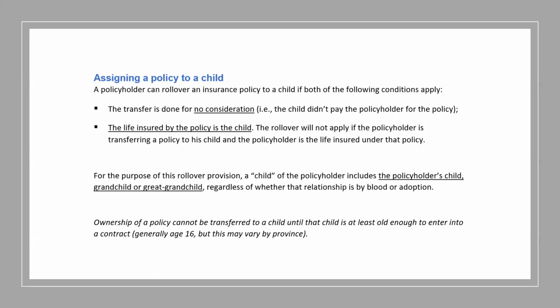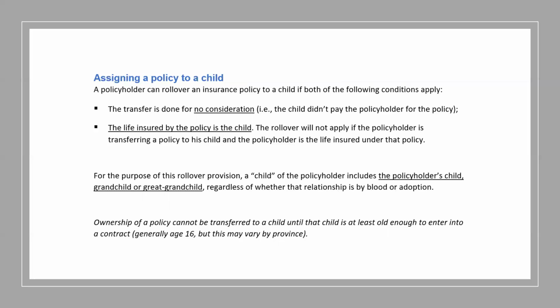Now, unlike transferring to a spouse, there are some conditions for transferring the policy to a child without incurring any tax implications. Number one, the child cannot make any payments to the policyholder for taking over the policy.